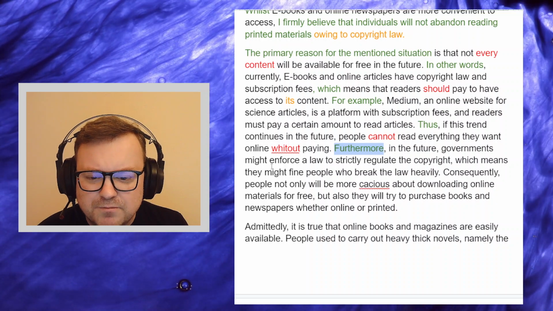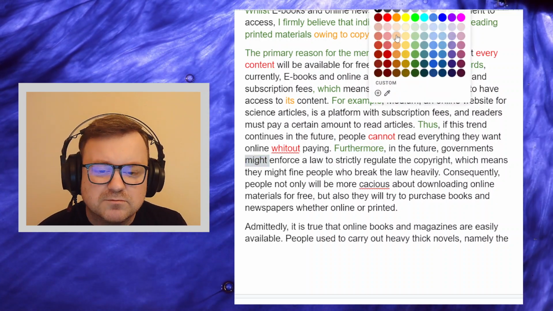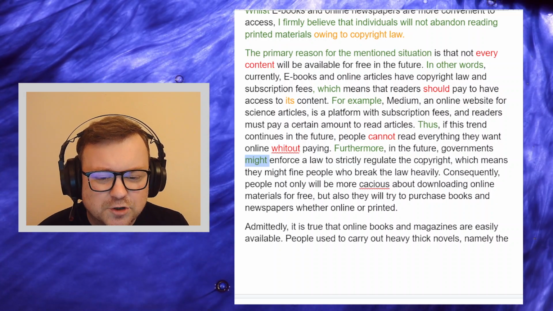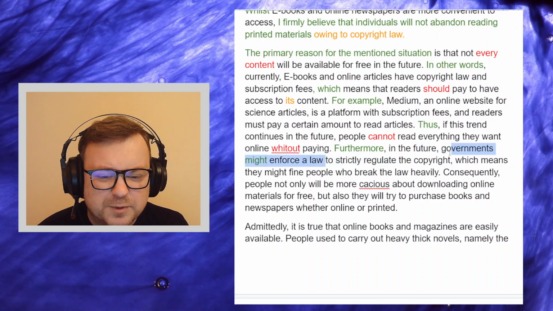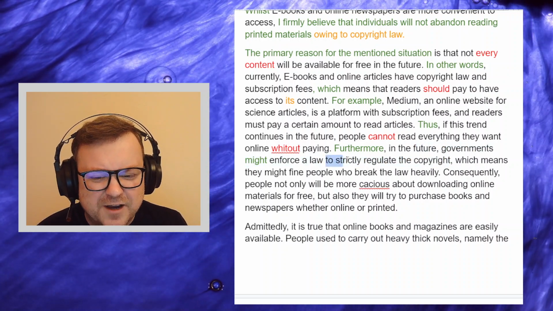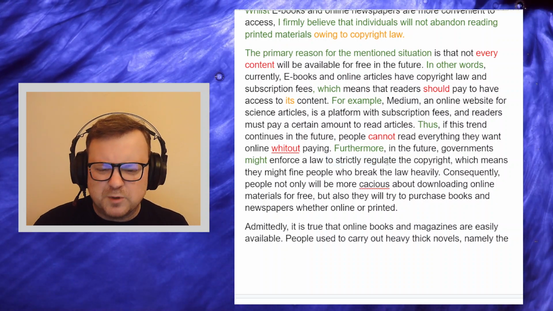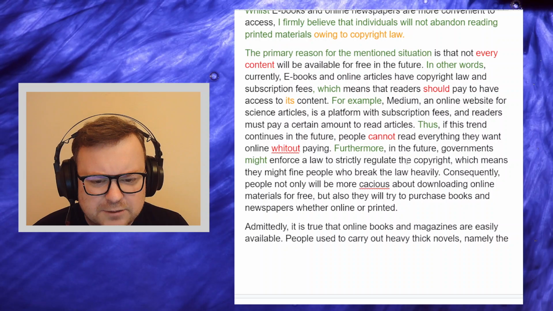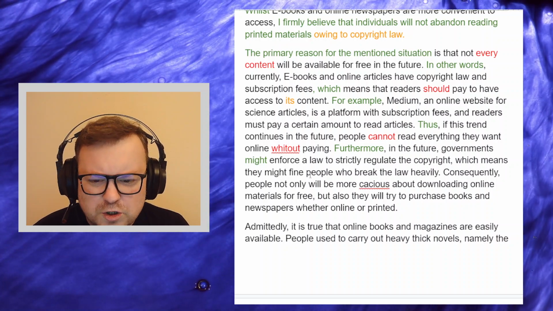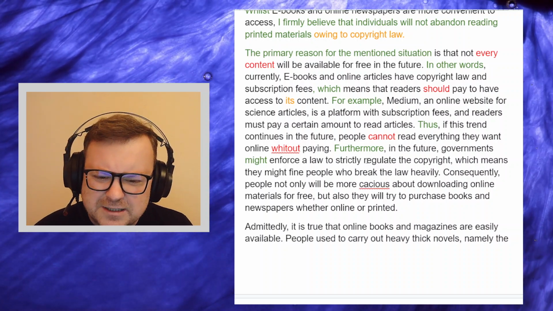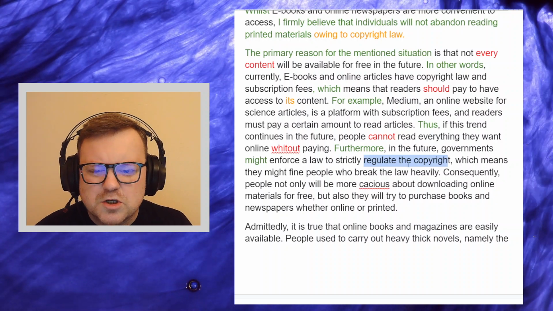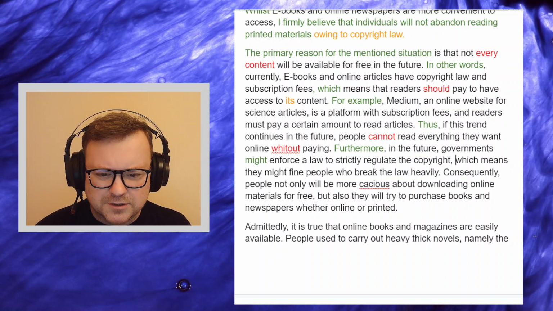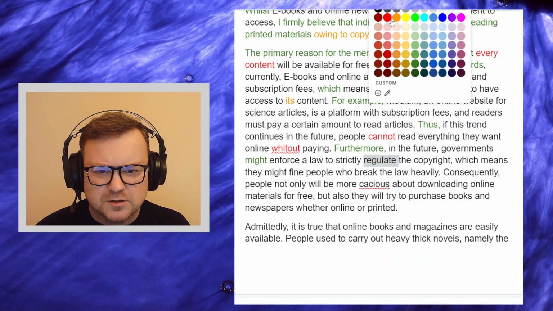In the future, governments might enforce, so good hedging language, might enforce, good, a law to strictly regulate the copyright. Maybe prefer to regulate the copyright strictly. I'm not a big fan of splitting these infinitives, but it's okay. It's not a big problem. A lot of people split their infinitives. To enforce a law to strictly regulate the copyright, which means they might fine. Okay, but that's not regulating the copyright. It's enforcing the copyright, not regulating. So regulate is the wrong word here.